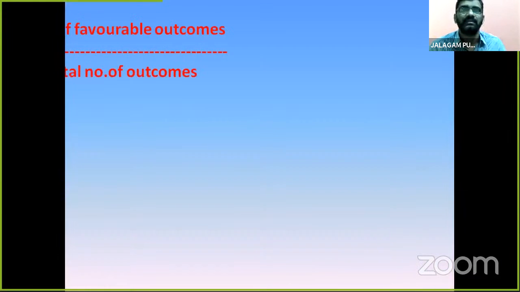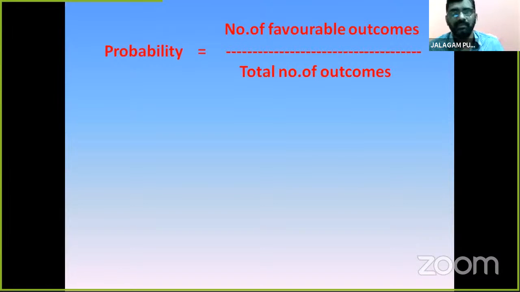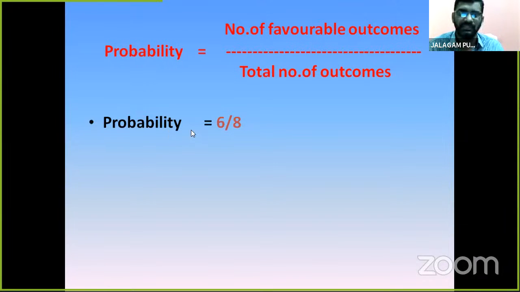Now, the formula of the probability. What is the formula of the probability, children? Number of favorable outcomes divided by total number of outcomes. Here 6 is favorable, 8 is total. So the probability is 6 by 8, which means 3 by 4. She lost the game: 3 by 4 is the probability.